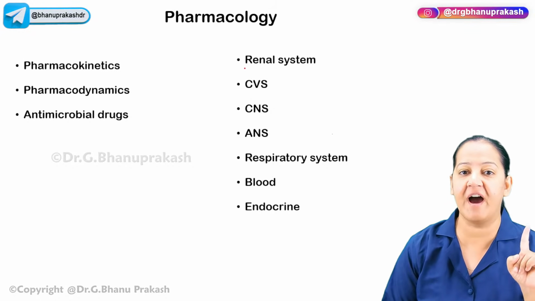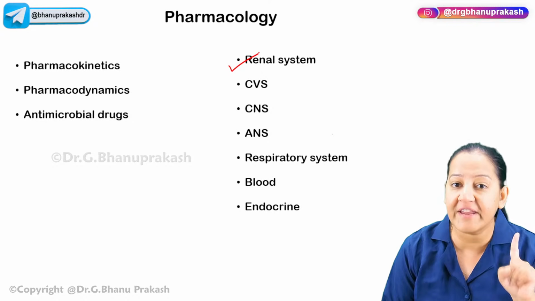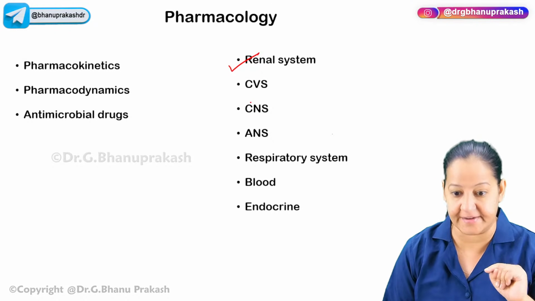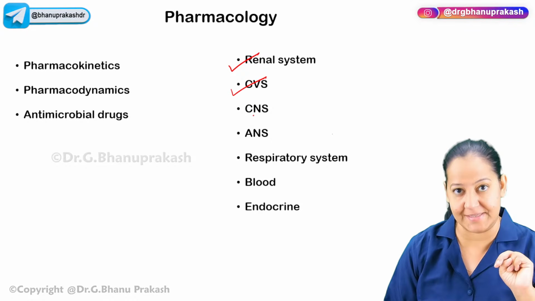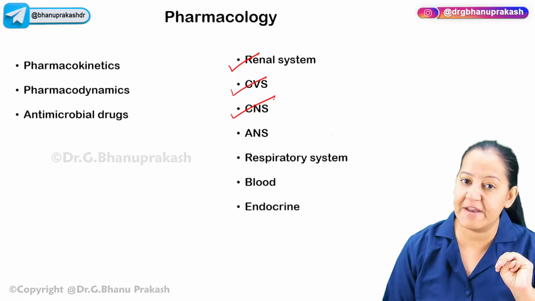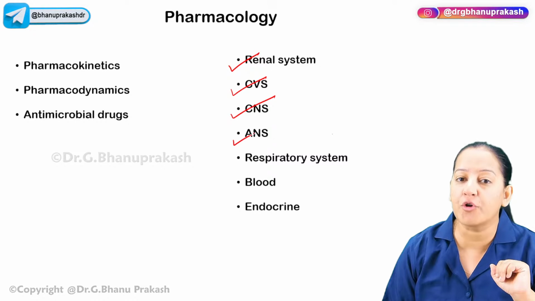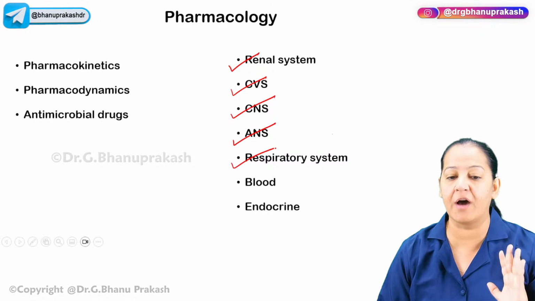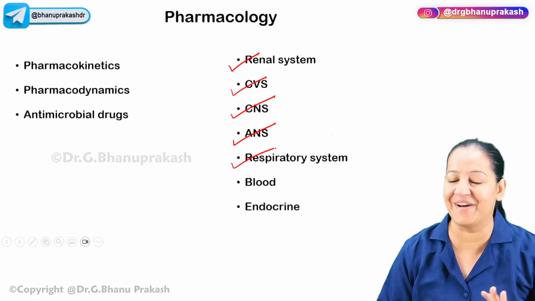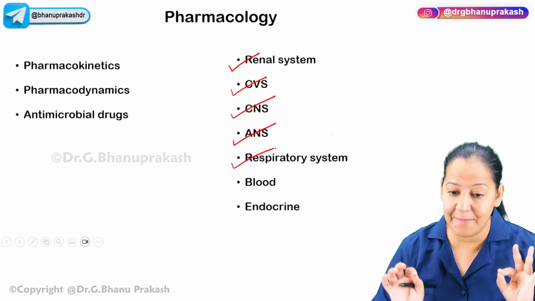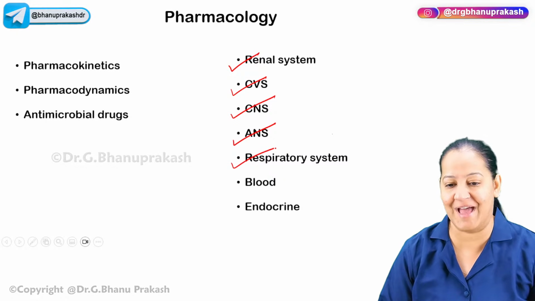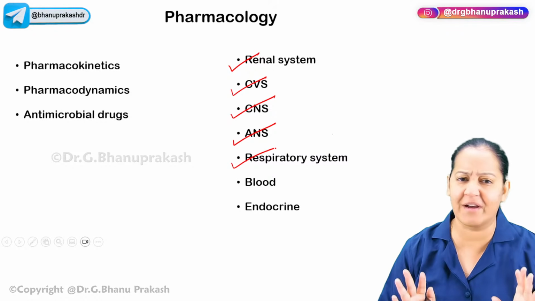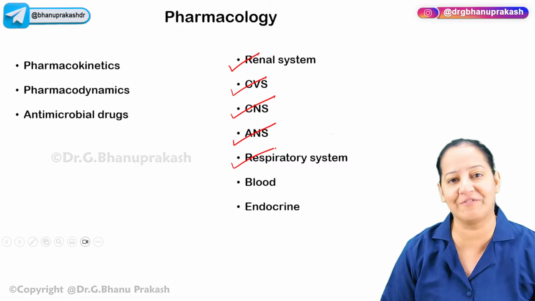Today we are going to start first of all with the renal system. I will teach you diuretics here. Then we will move on to the cardiovascular system, then the central nervous system, then the autonomic nervous system, then the respiratory system. In this sequence, we are going to cover the systems one by one, all the important drugs, all the important PYQs, MCQs based on that. So you will have a rapid review and the crush of all the drugs, all the pharmacology together.